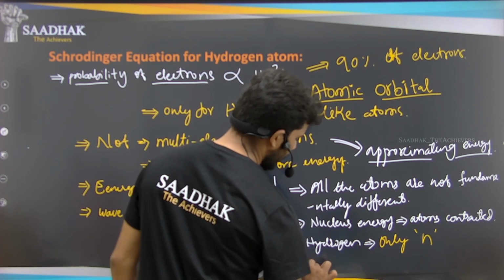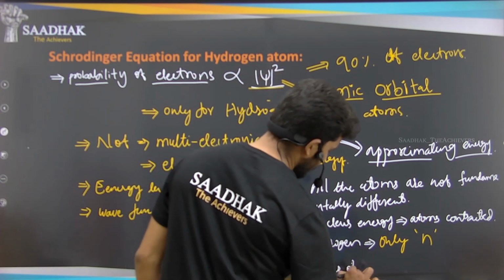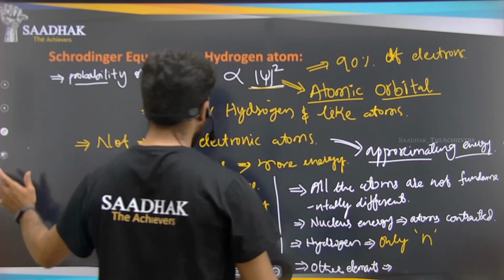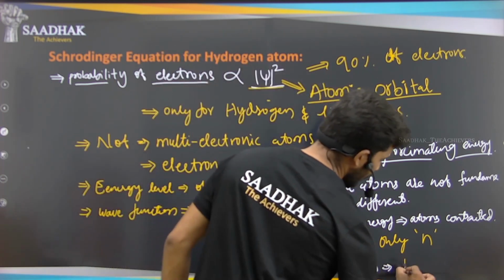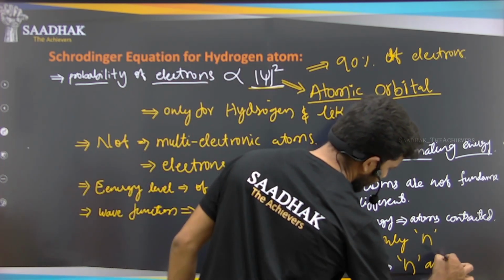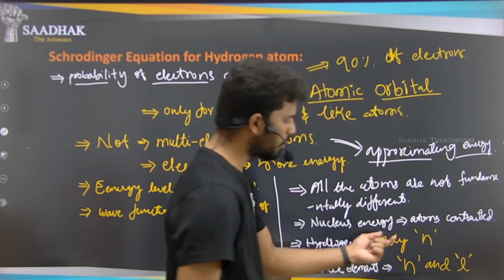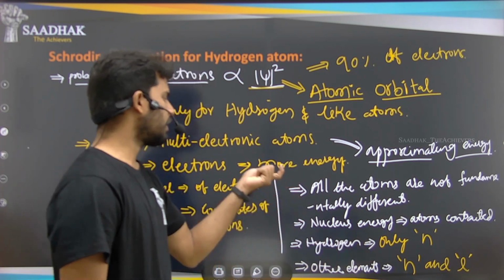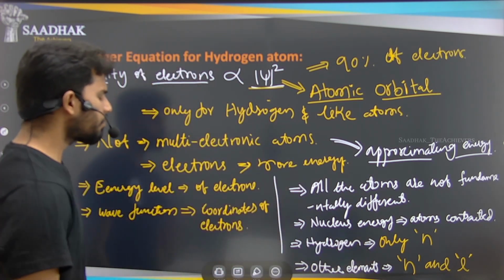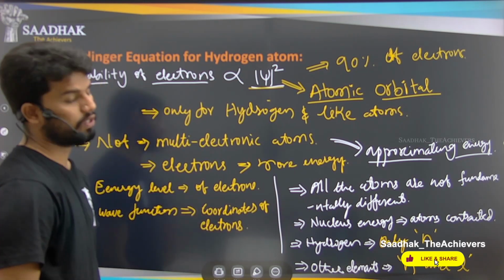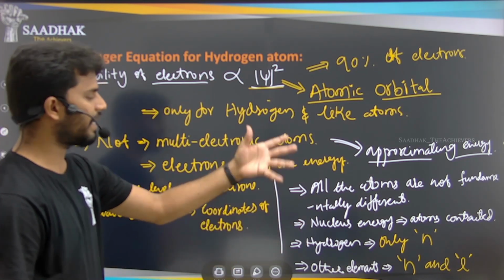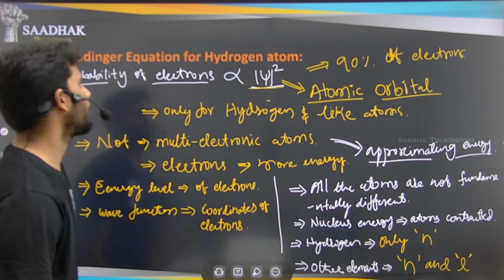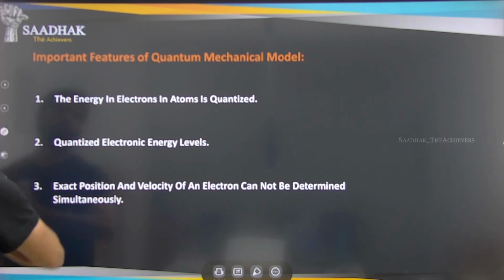For the other elements, we use n and l, the principal quantum number and the azimuthal quantum number. These two quantum numbers are very important to explain the energy levels and the wave function, or the coordinates of the electrons, where the electrons are located in that atom. That can be found by these two quantum numbers. Okay, so this is about Schrodinger's equation.